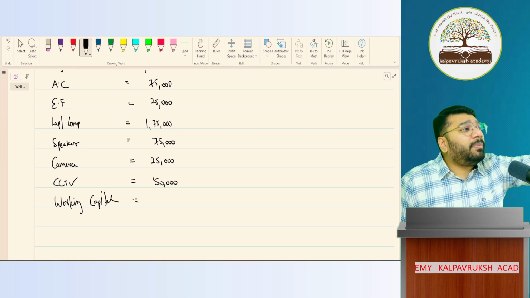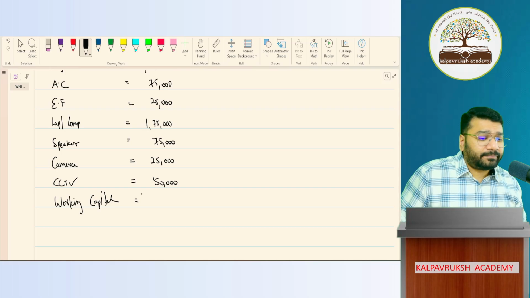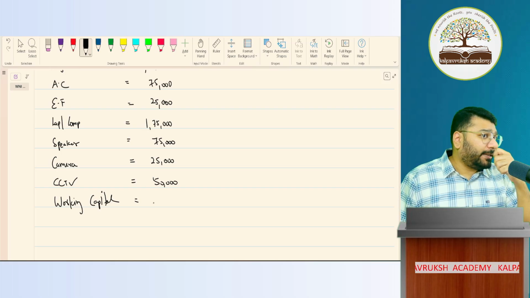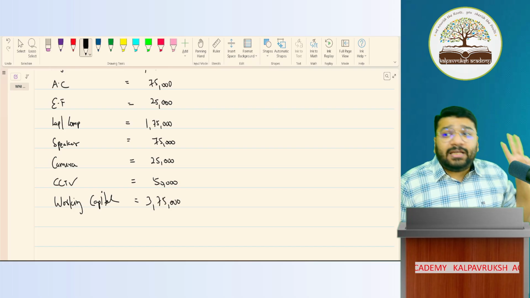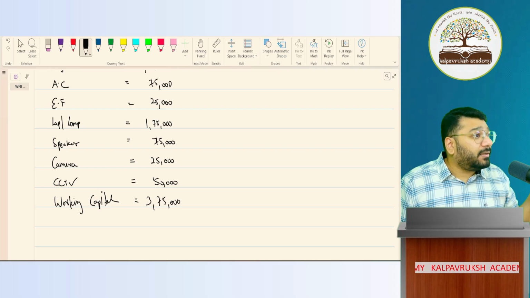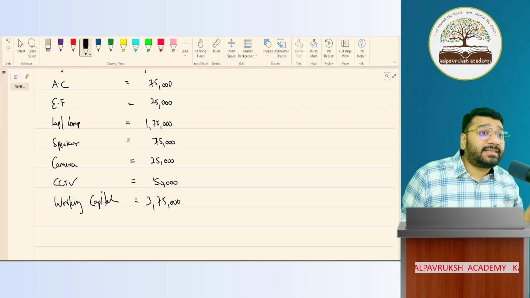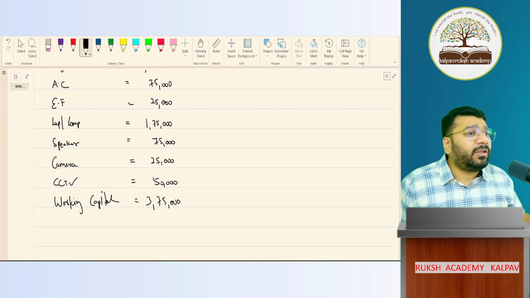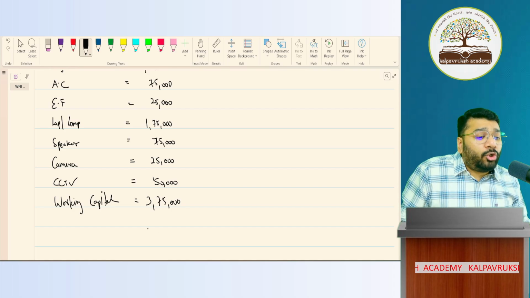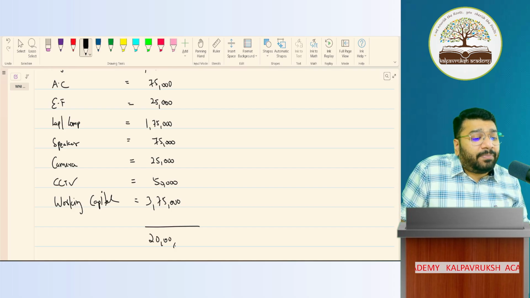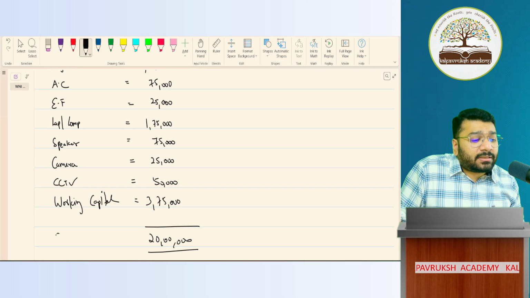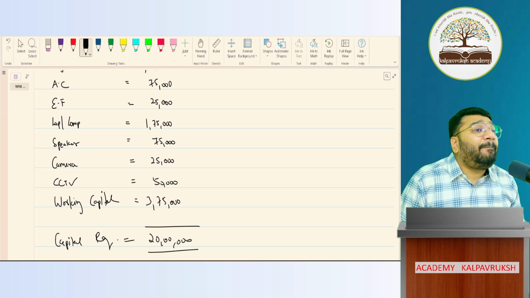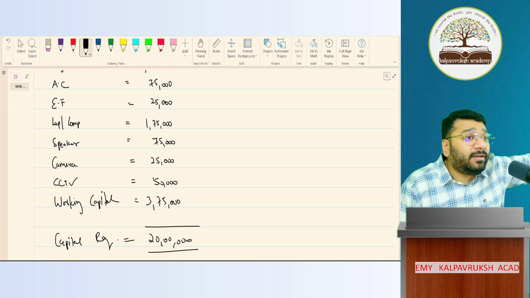1625 you said, no? How much should I add to total up to 20 lakh? 3 lakh 75,000. So I need 3 lakh 75,000 to meet my monthly expenditures for rent, electricity, salary for the staff, etc. For 3 months, I need 3 lakh 75,000. Got it? Not got it? So in total, I need 20 lakh rupees to start this academy. This is called as capital requirement. This much money I need to start the business.